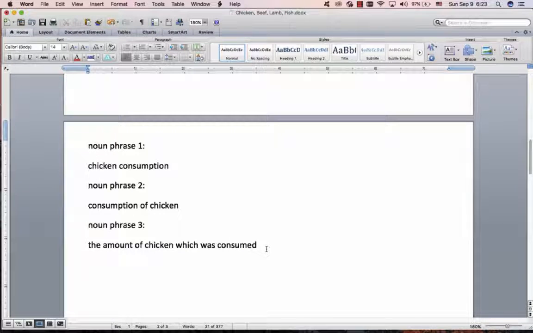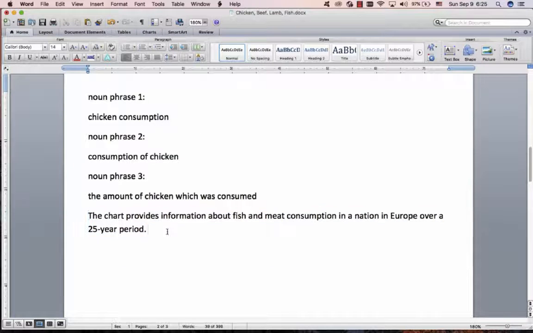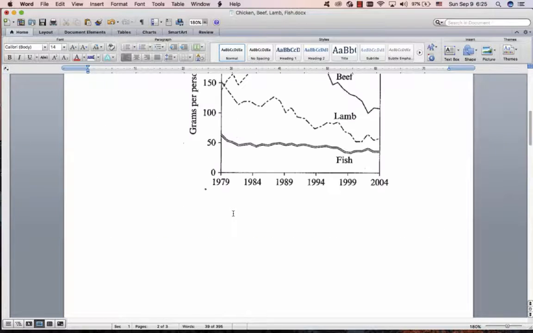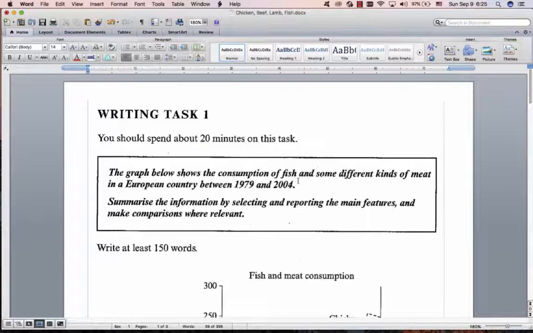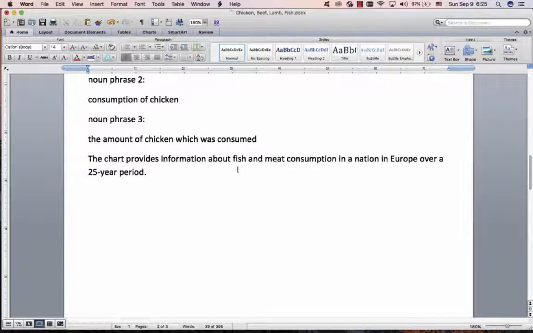So I'm going to just focus on the noun phrases and the subject of the sentence and the sentence structure in this essay. I'm going to go quickly over other things. There are a lot of other things, but I have to ignore them for now. Just focus on noun phrases. So that means I'm just going to give you the paraphrase. We'll do paraphrase in another video. Here's the paraphrase. Right, there's our paraphrase. So they used noun phrase 2 in the paraphrase, in the question. So I just use noun phrase 1. It's a nice paraphrase. Great.